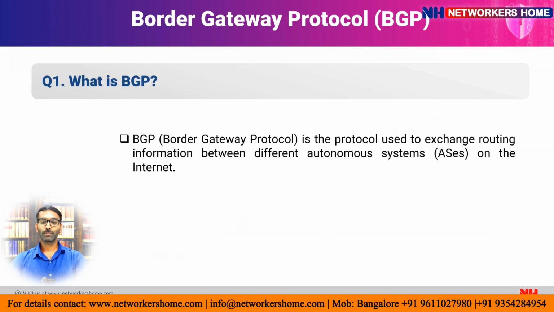This Border Gateway Protocol is used to exchange routing information between the different autonomous systems on the internet. Basically, it is used in the ISP or the internet just to exchange routing information between the ASs. It is not like the IGP. It is an EGP, Exterior Gateway Protocol, which helps us exchange routing information between different ASs. So this is what BGP is.